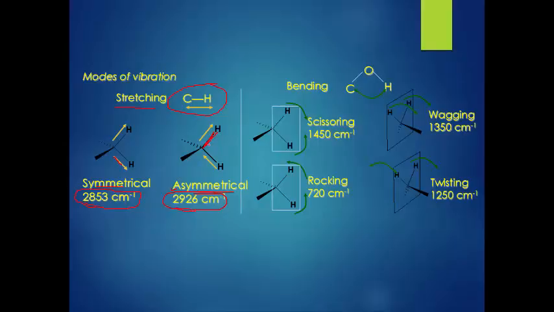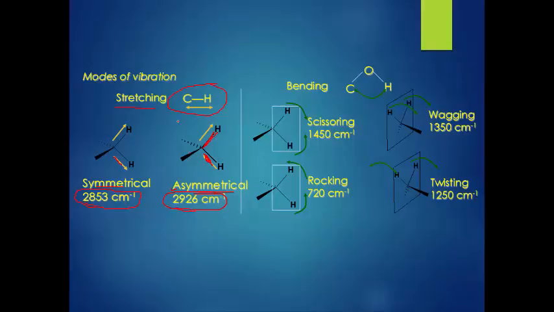In case of compressing, there is an increase in the electron density and the bond becomes stronger. So as we increase the electron density, the energy required to get the vibrational transition increases. That's why increasing energy increases the wave number.